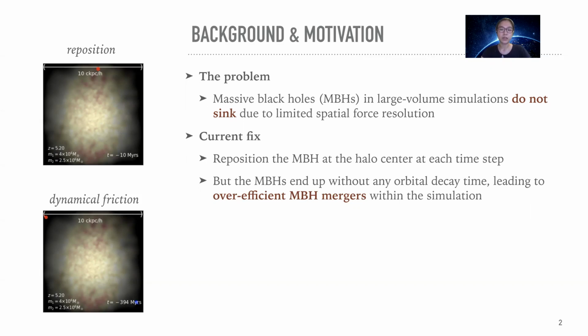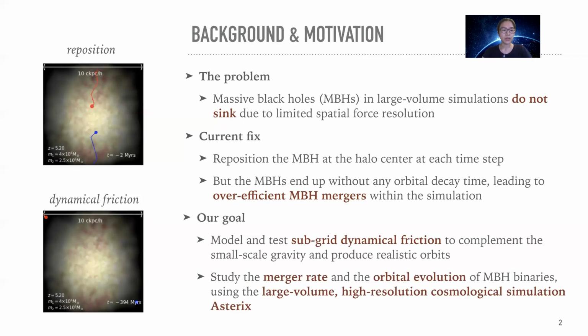However, this method also has its own problem. For example, as was shown in this video on the left, the reposition model does not produce realistic motions, and it can merge the two black holes within about 10 million years after the galaxy merger. So our main goal for this work is to model and test the subgrid dynamical friction model to efficiently sink the black holes while producing realistic motions.